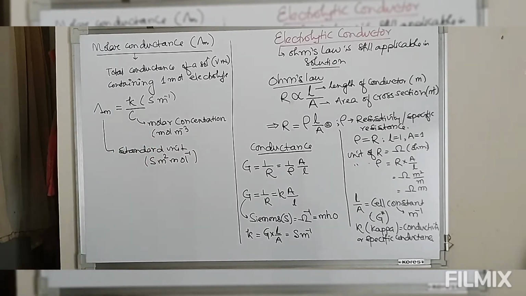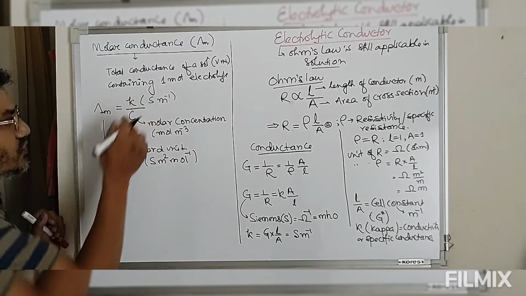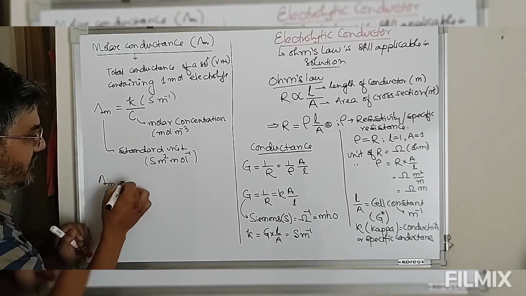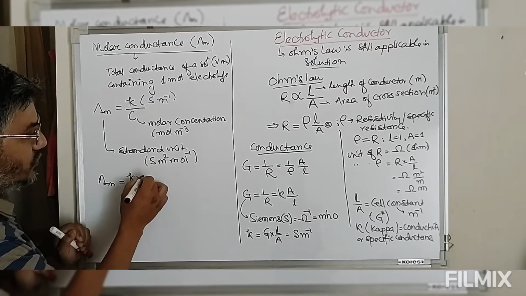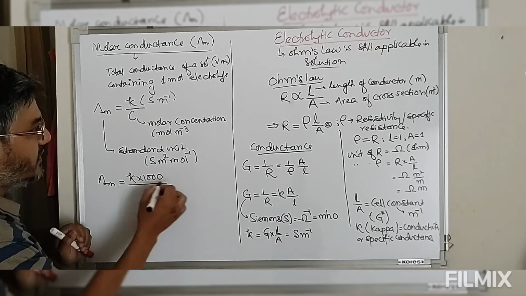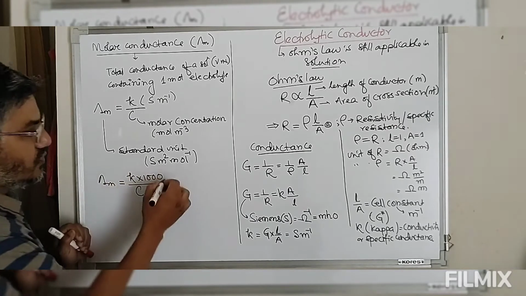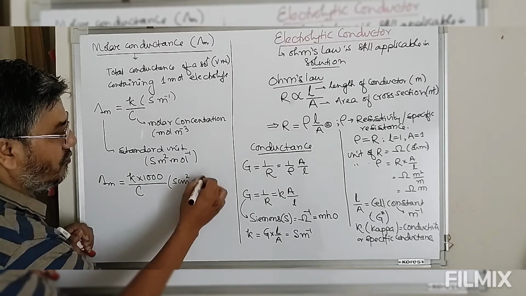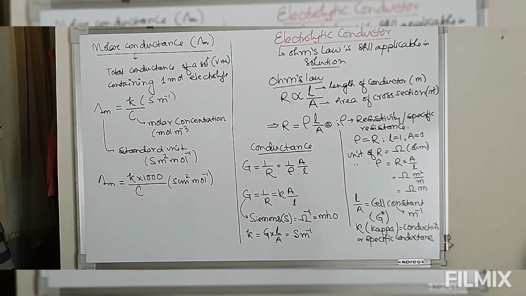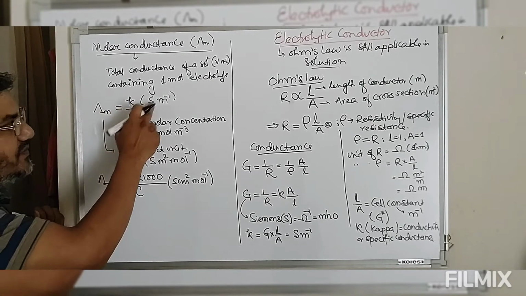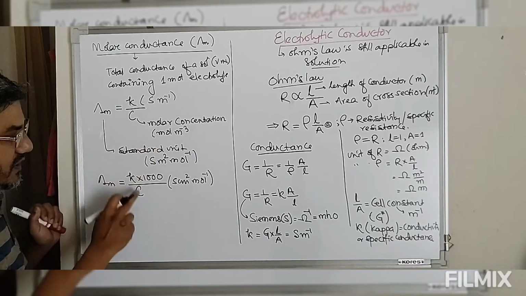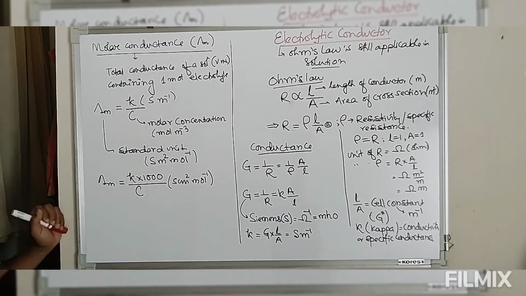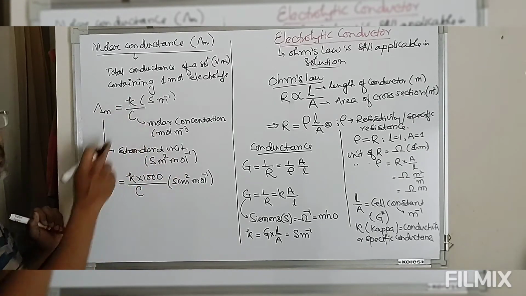If liter is used, then lambda m is modified as kappa into 1000 divided by concentration, and the unit is Siemens centimeter square per mole. So if kappa is in Siemens centimeter inverse and concentration in mole per liter, then lambda should be multiplied by 1000. Under standard conditions, there is no need for this multiplication.